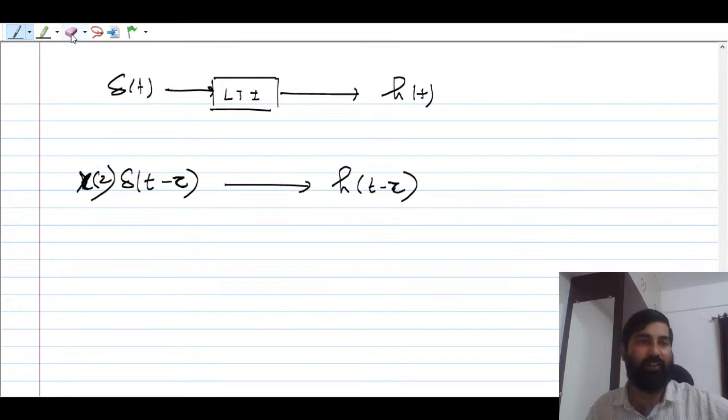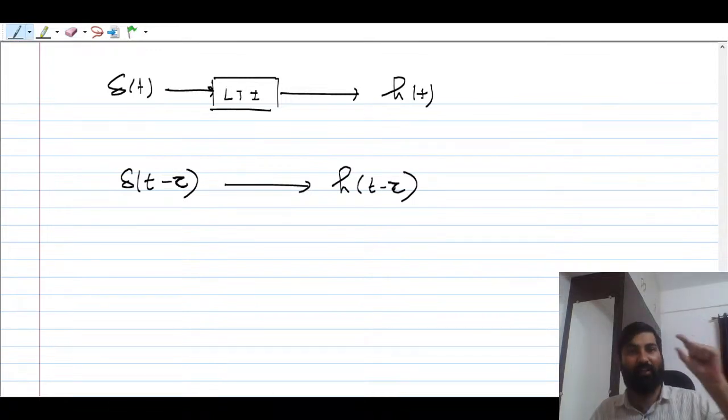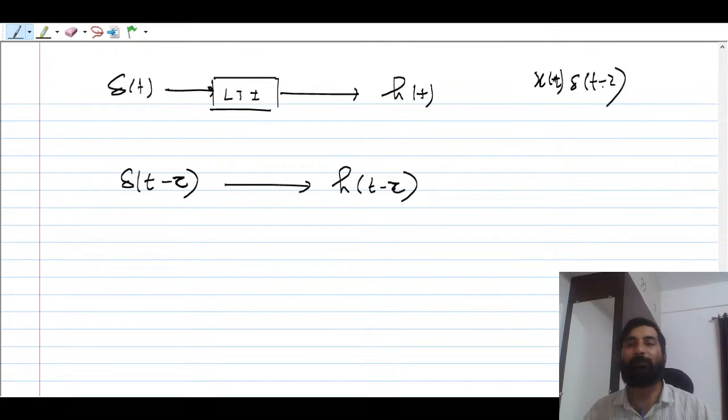So if you multiply x of tau, what does it mean? Suppose x of t is there, x of t times delta of t minus tau. If you multiply with an impulse, this is a constant value, remember.